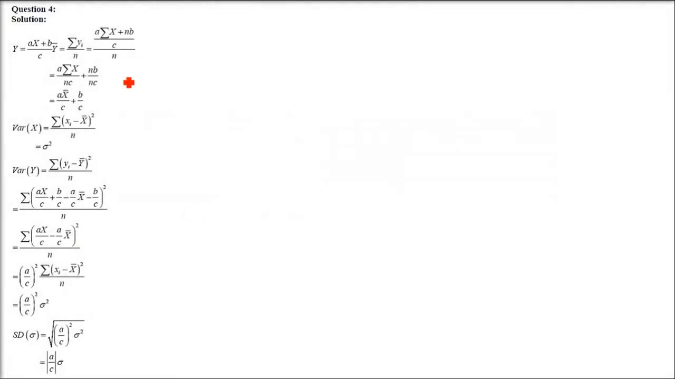Now the next question is, if x and y are two variates connected by the relation y equals (ax plus b) by c, and the variance of x is given as sigma square. Variance of x is also given, sigma square. Then write the expression for the standard deviation of y. So y is already given, x is there, and we know what is y bar or x bar. It is sigma y by n. Sum all the elements of y and then divide by n.